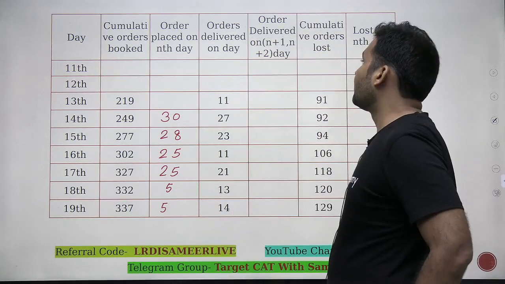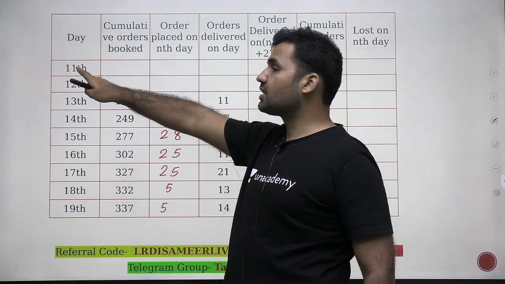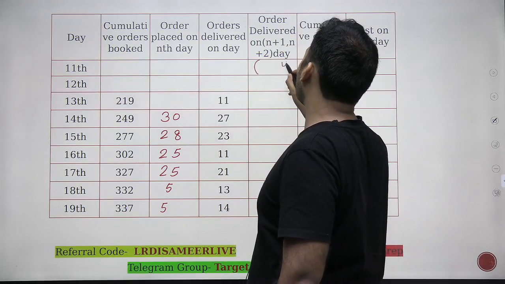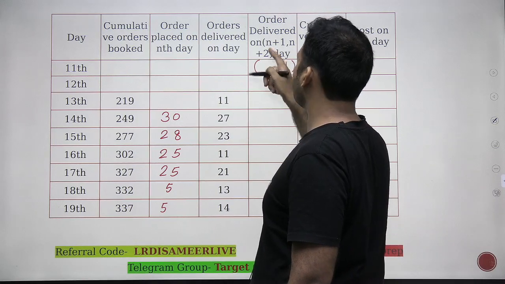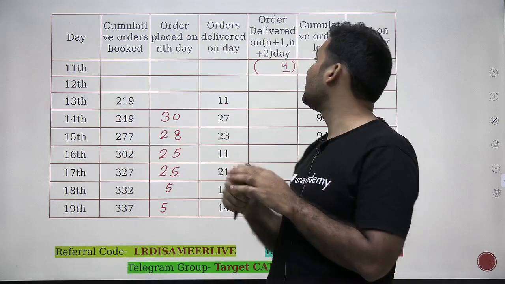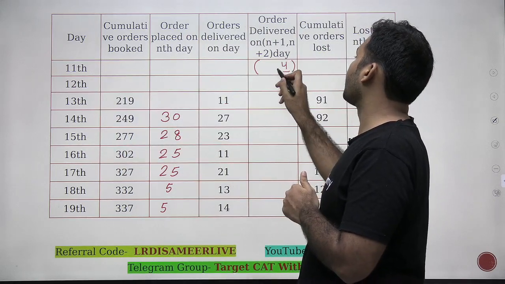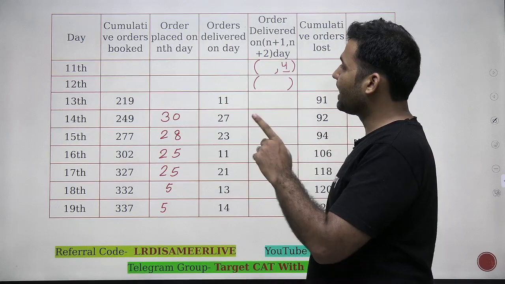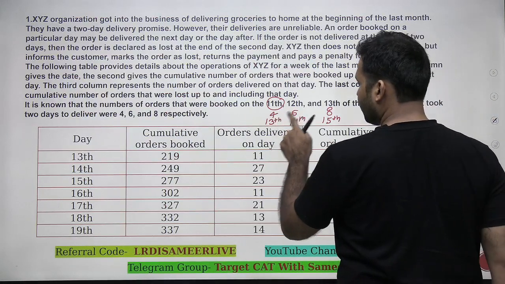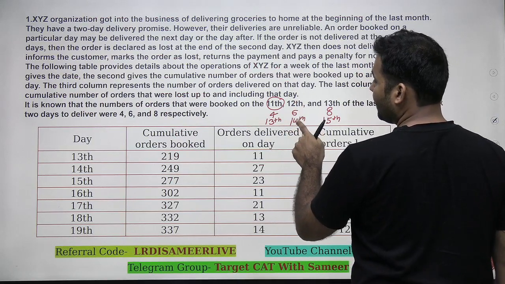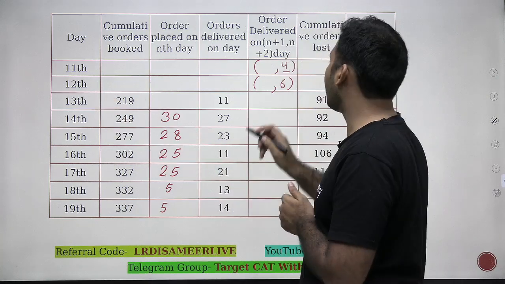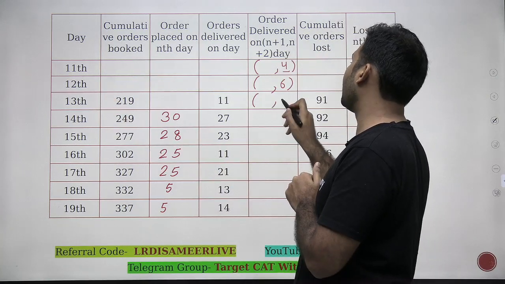Okay. Now the information given is that of the orders which I'm placing on 11th, 4 orders are delivered on the n+2 day. That means if I'm placing an order on 11th, that order will be delivered on 13th, and the number of orders is 4. And if you look at 12th, the number of orders given is 6 as per this statement. I'm using this information. The number of orders placed on 12th and delivered on 14th are 6. The number of orders placed on 13th and delivered on 15th are 8.